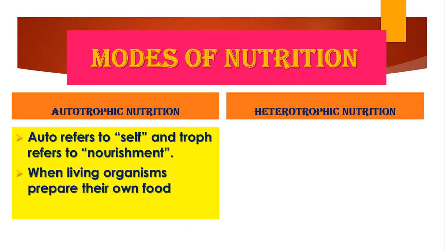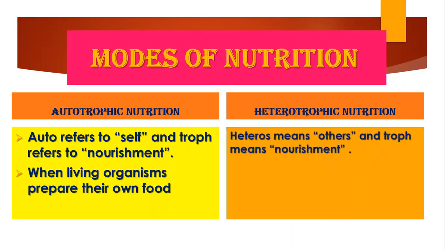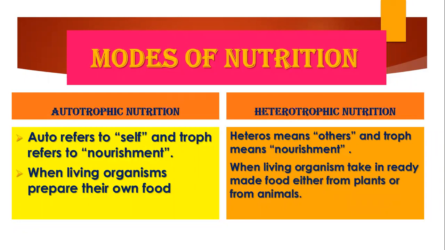So all living organisms which are capable of preparing their own food are called autotrophs, right? So it means when organisms make their own food, they are self-dependent and they are not dependent on any other. They are autotrophs and they are also called producers. Whereas in heterotrophic nutrition, hetero means others and troph again means nourishment. So we can say when an organism is dependent on others, it is called heterotrophic nutrition and the organism is called a heterotroph.